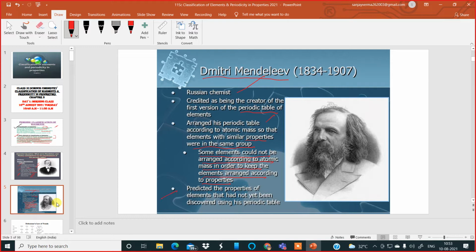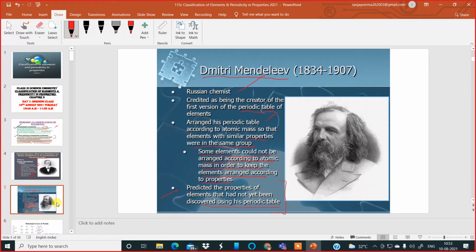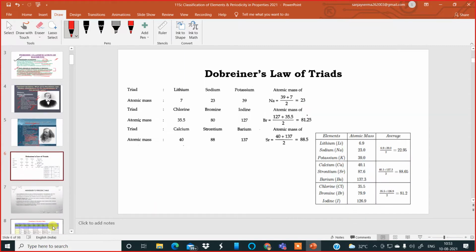Now Dmitri Mendeleev predicted the properties of elements that had not yet been discovered. This was a remarkable development by Mendeleev. He predicted the properties of the elements which were not yet discovered and gave them a position. Whatever element is discovered after so and so element is going to be placed in this position. He told that also.